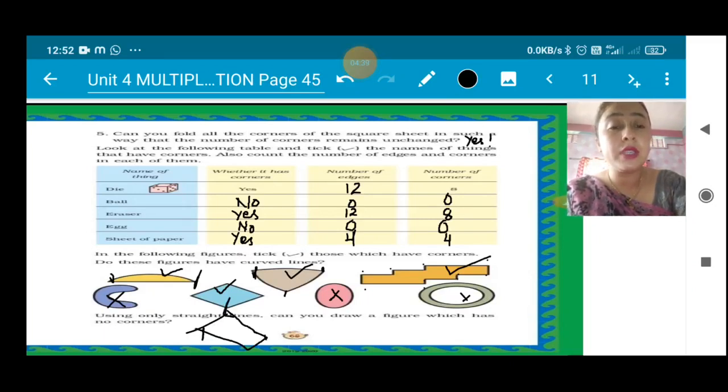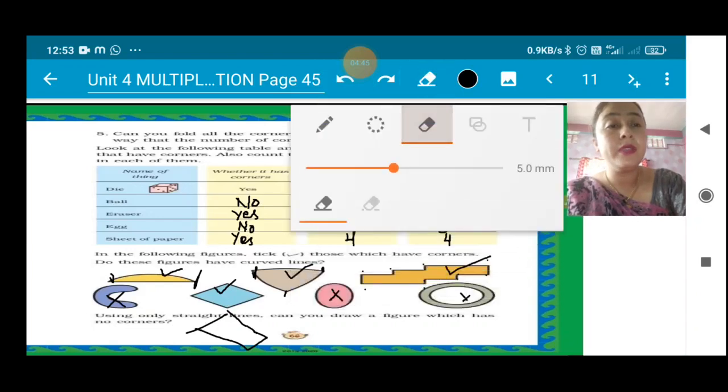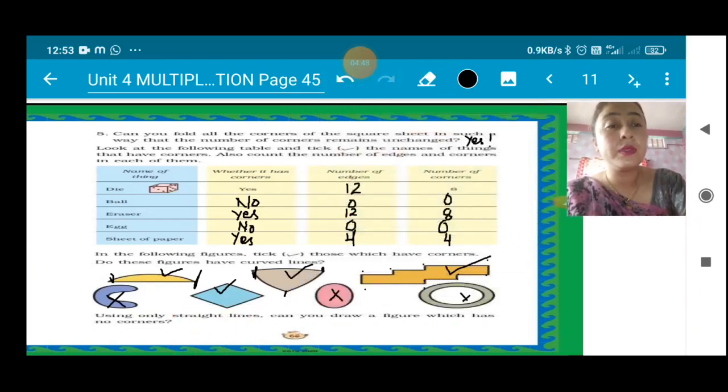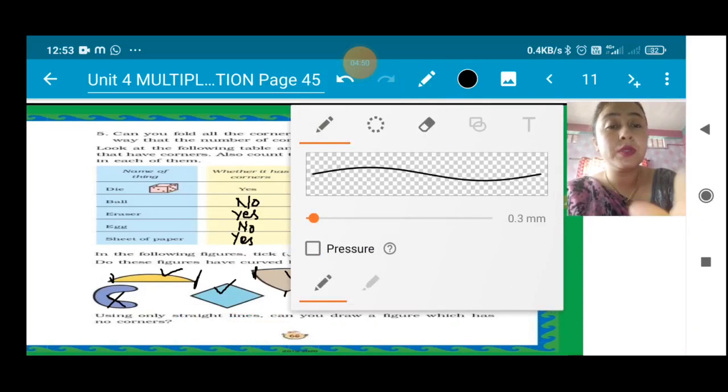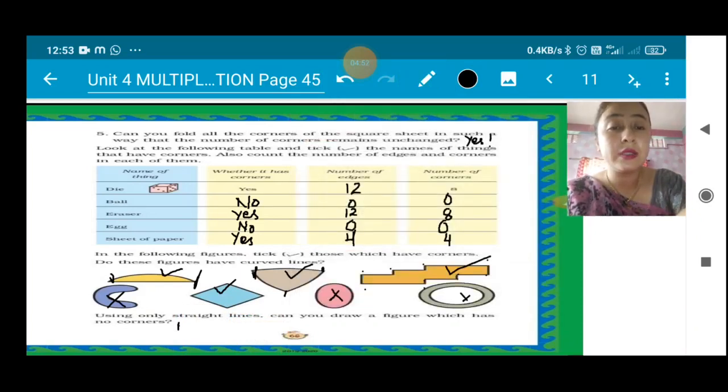See, it is forming a corner. That is why here the answer is no. You will write no here. Let me erase it and you will write no. So the answer is N O, no.